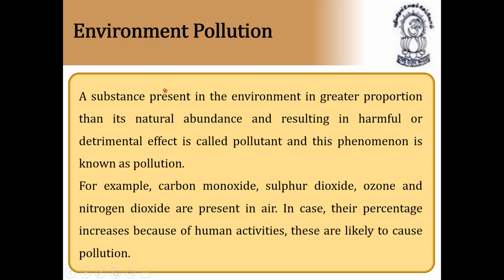Next, a substance present in the environment in greater proportion than its natural abundance, resulting in harmful or detrimental effect, is called a pollutant, and this phenomenon is known as pollution. So what is a pollutant? A substance present in the environment in greater proportion than its natural abundance, abundance meaning availability, resulting in harmful or detrimental effect is called a pollutant, and the phenomenon is known as pollution.